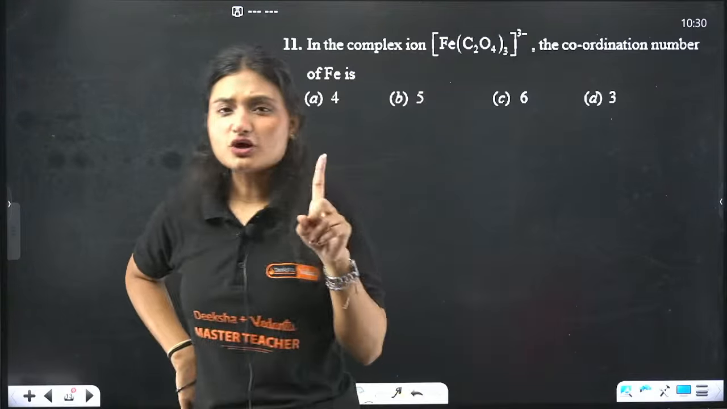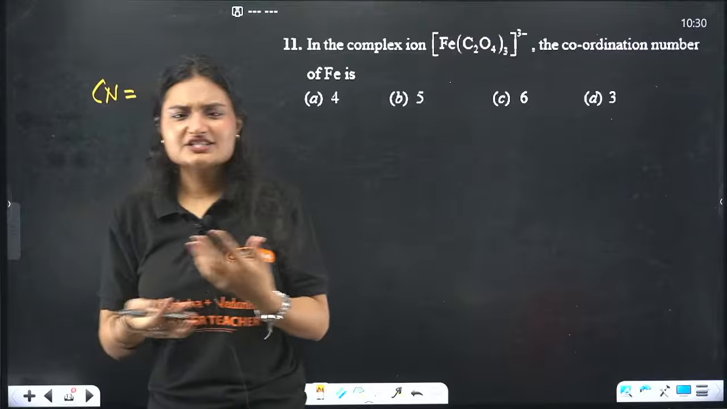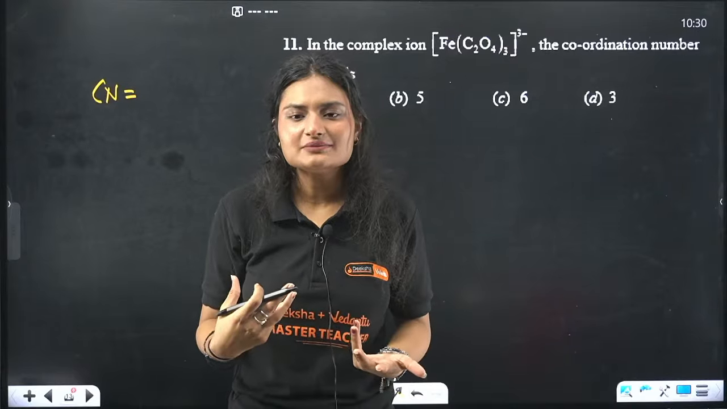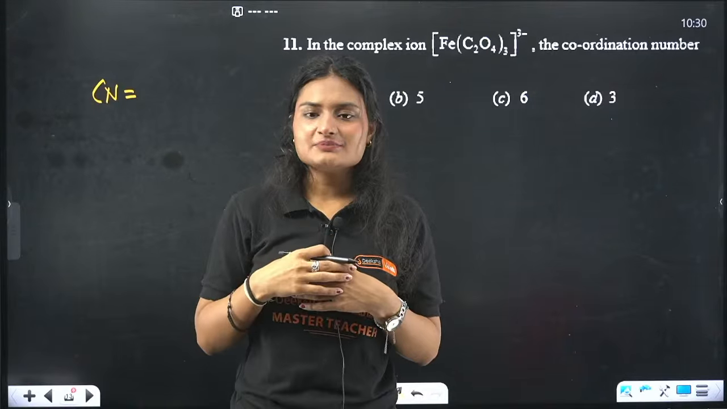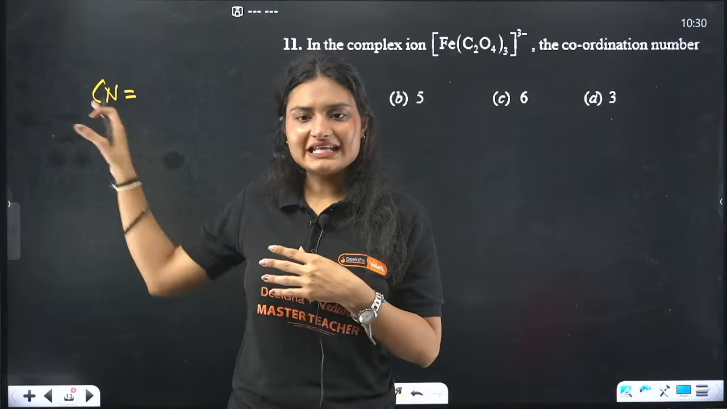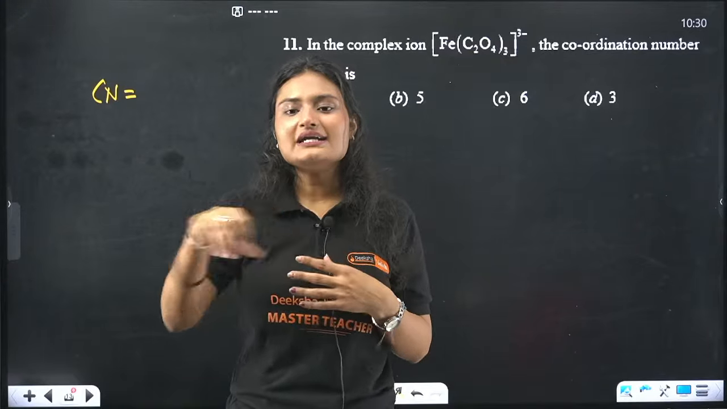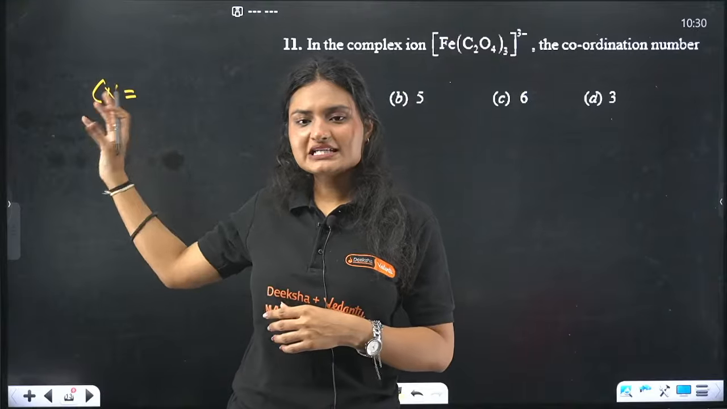When you talk about coordination number, what is the formula we use? Coordination number is the number of ligands that are forming bond with the central metal atom. It's like neighbors. How many houses we have in our proximity, which are directly connected to us, they are our neighbors. So coordination number means neighbors.